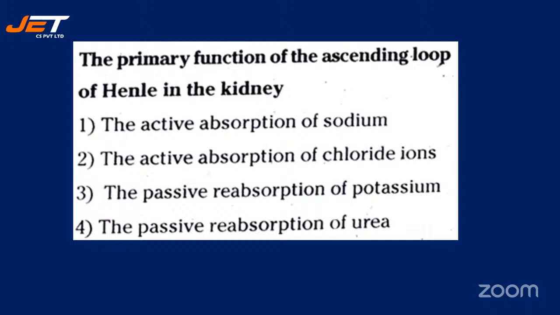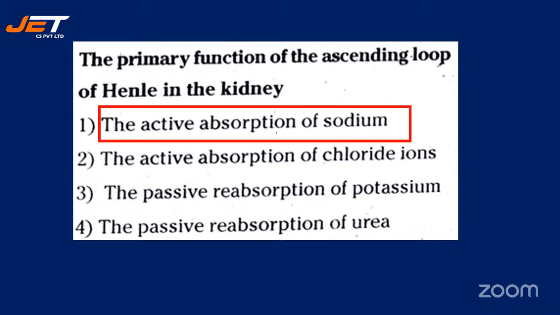The primary function of ascending loop of Henle in the kidney: the active absorption of sodium, the active absorption of chloride ion, the passive reabsorption of potassium, or the passive reabsorption of urea. What will be the right answer, students? The correct answer for this question is the active absorption of sodium.